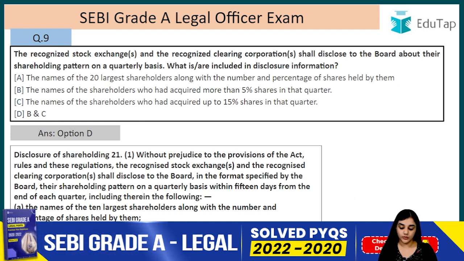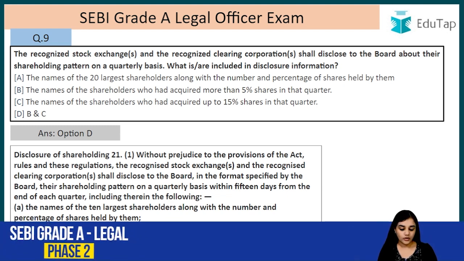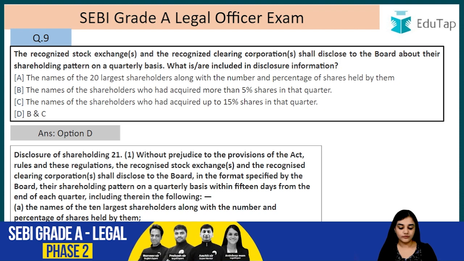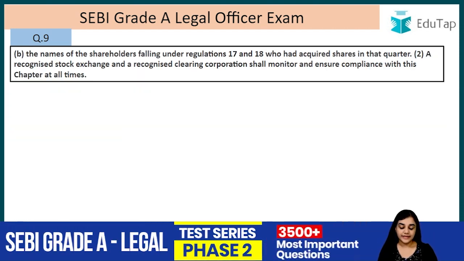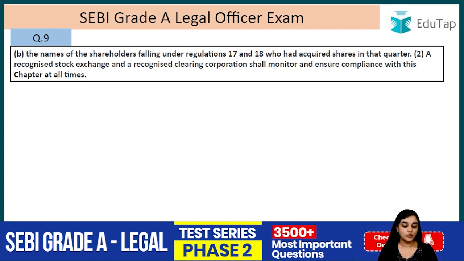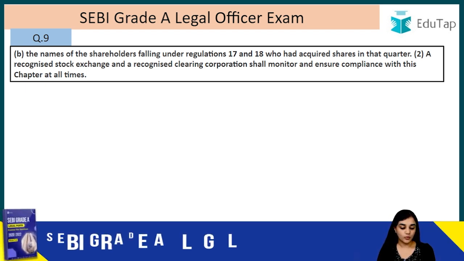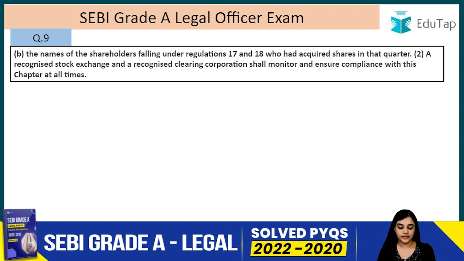So it is 15 days from the end of that quarter, including therein the following. So what all is included? The names of the 10 largest shareholders along with the number and percentage of the shares held by them. So they have to disclose the names of the 10 largest shareholders and the percentage of their shares. The names of the shareholders falling under regulations 17 and 18 who have acquired shares in that quarter. A recognized stock exchange and a recognized clearing corporation shall monitor and ensure compliance with this chapter at all times. Moving on, question number 10.